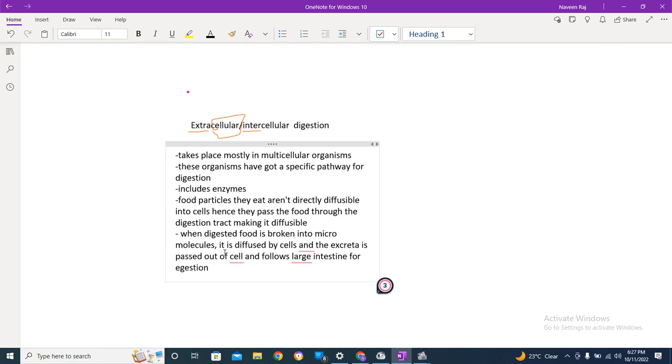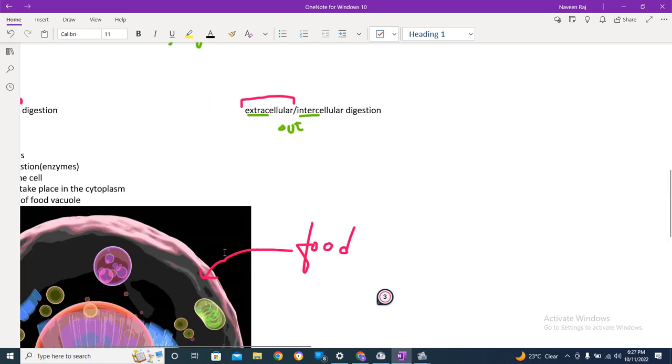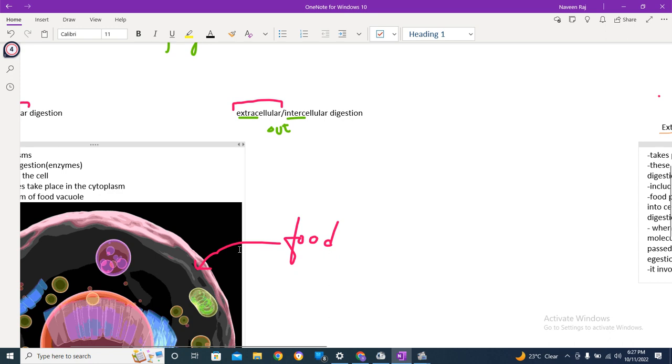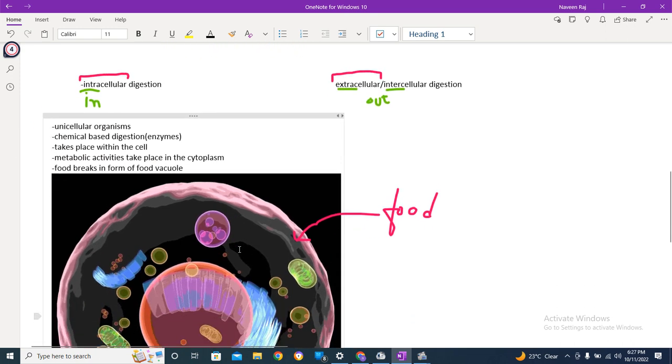We have another difference. It involves chemical as well as mechanical digestion. In the intracellular type, we have only the chemical, there was no mechanical system.